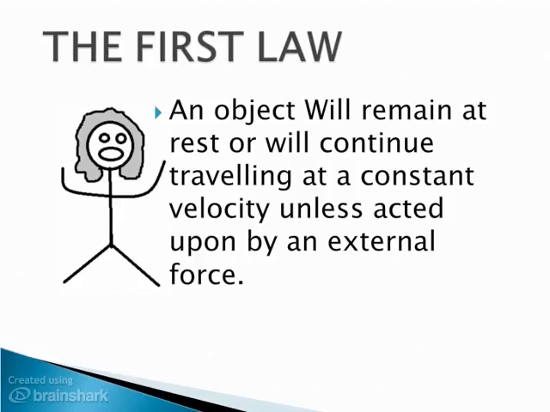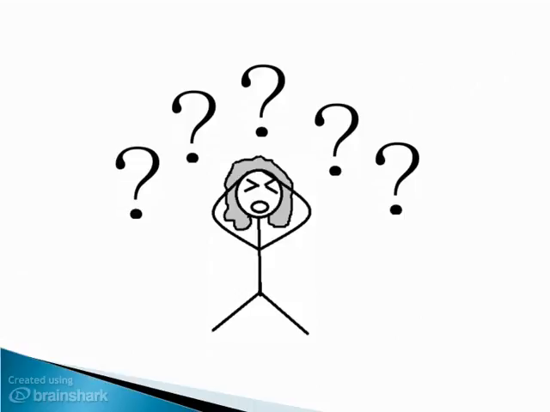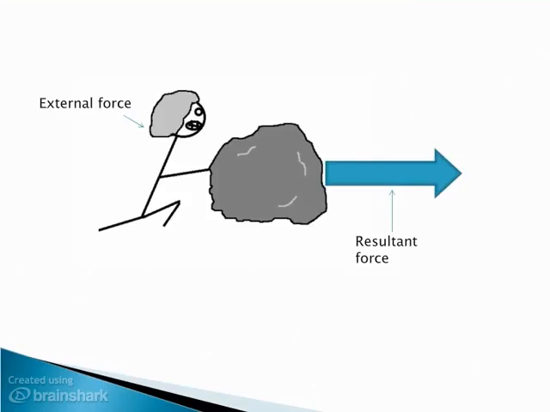The first law states that an object will remain at rest or will continue travelling at constant velocity unless acted upon by an external force. Now the first part of this makes sense. An object won't move unless you give it a push. But the second part is a bit more confusing. How can something keep moving when there's nothing there to push or pull it and to make sure it keeps moving? Well, think of it like this.